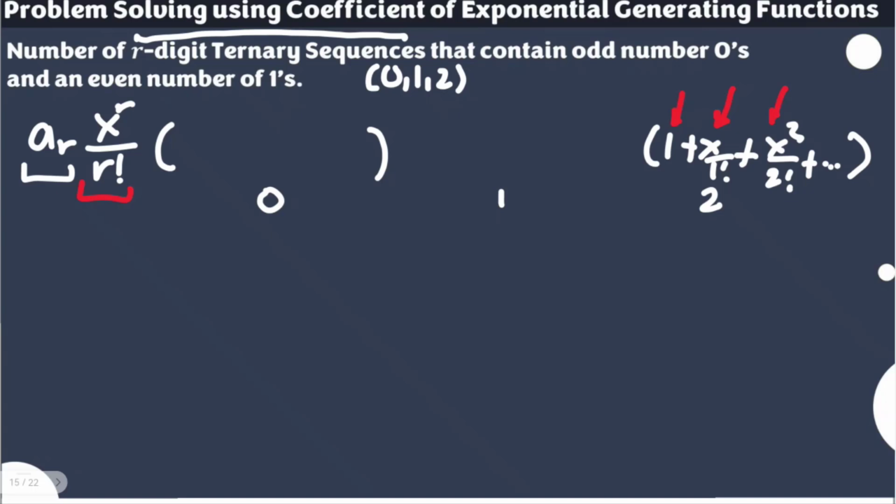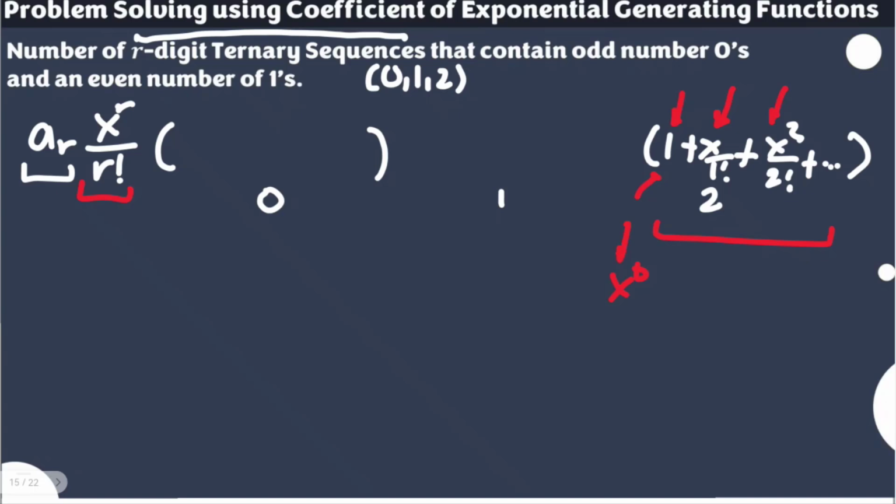So how do we write its equivalent exponential generating function? Let's talk about this one: the constant 1 stands for x to the power of 0, which tells us there is the possibility that the certain object may not be selected.